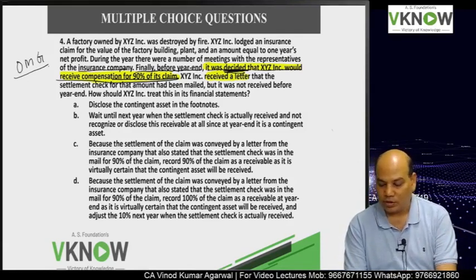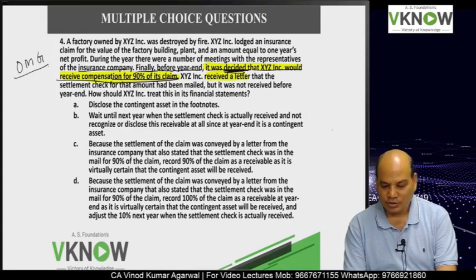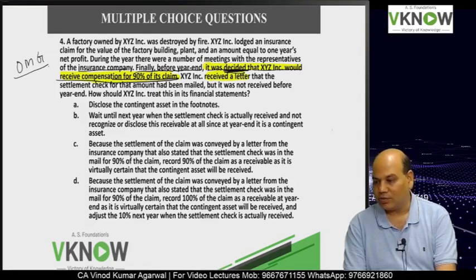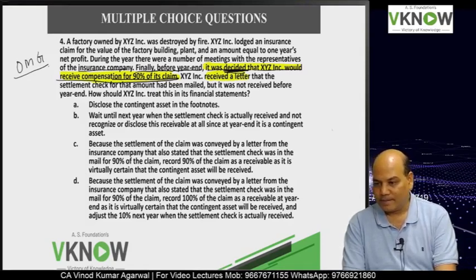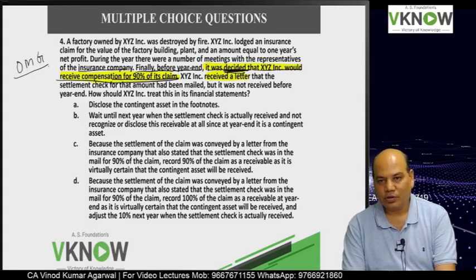Mail has come first, email, check will come in due course. How should XYZ treat this in its financial statement? Disclose the contingent asset. True or false? False. Because now it is virtual certainty.